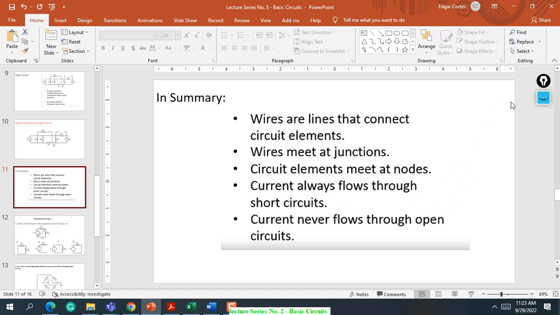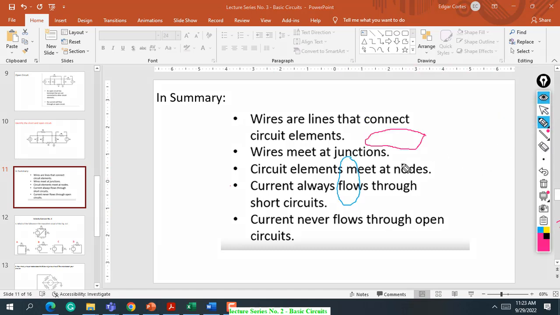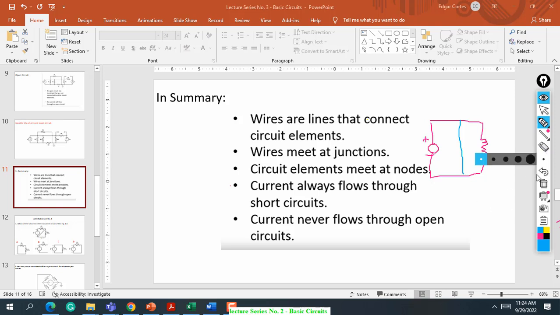For example, if we have this circuit, if we have this diagram, for example, we have voltage source here. Okay, this is a voltage source, and then we have this plus and minus. And then we have this resistance here. Okay, resistance, for example, class. And then I will short this simple circuit here. So ngano gani no nga by definition current always flow through the short circuit.